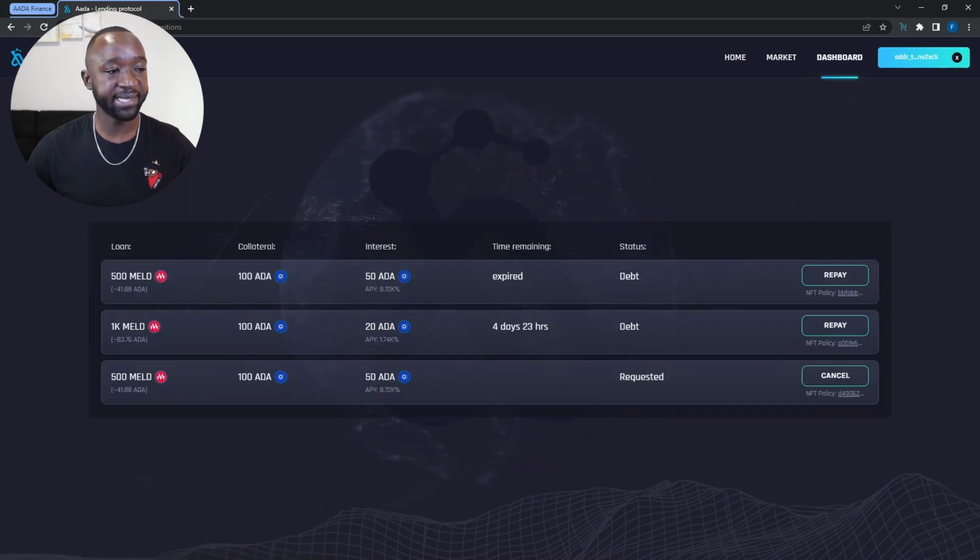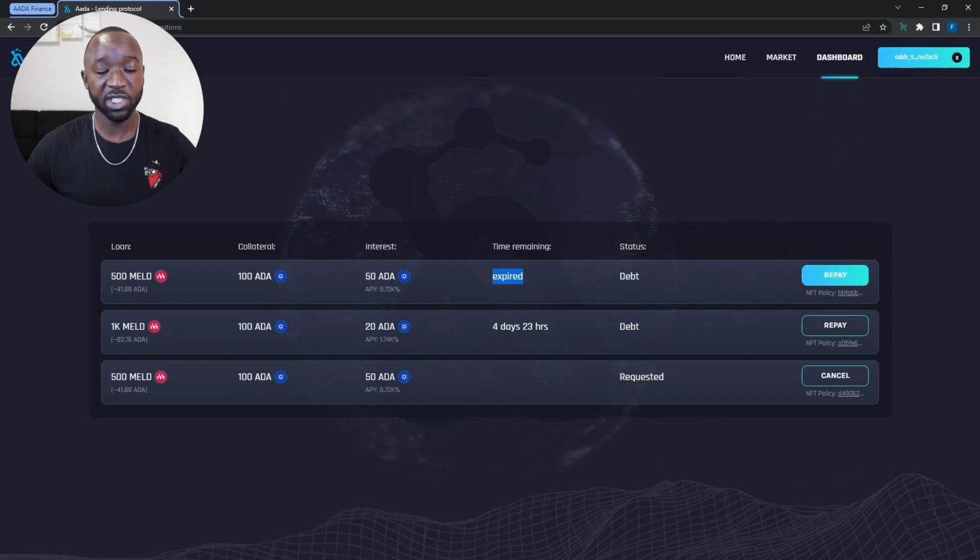And once this loads, I can see all of my existing loans and their status. So I actually set up a loan very similar to what we just set up now about a week or so ago when the Dapp just launched on the Testnet. And so we can see here that that particular loan was for 500 MELD. And again, I had provided a collateral of 100 AADA with an interest of 50 AADA. And that particular loan has actually expired. And so the lender who lent me the 500 MELD for this loan could at any time liquidate my loan, which would allow for them to keep the collateral that I provided when I actually created the loan request.